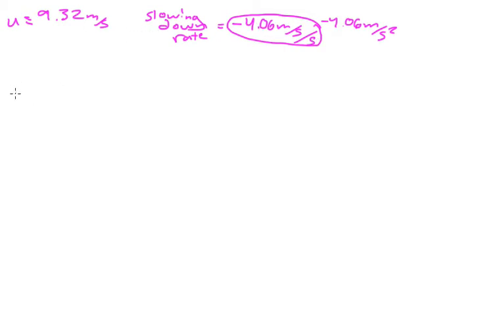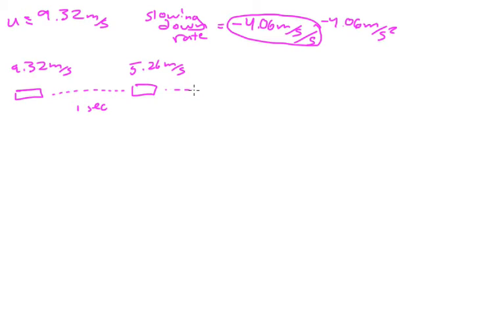So the puck starts over here, and it starts off with an initial velocity of 9.32 meters per second. And then after 1 second, it's now 1 second in the future. What's its velocity? It's got to be minus 4.06 from where it started. So its velocity now is 5.26 meters per second.